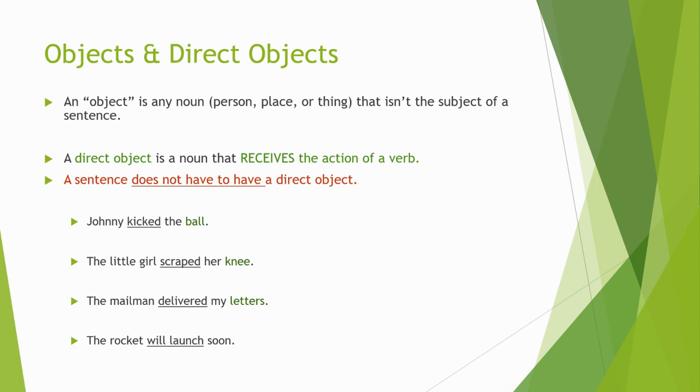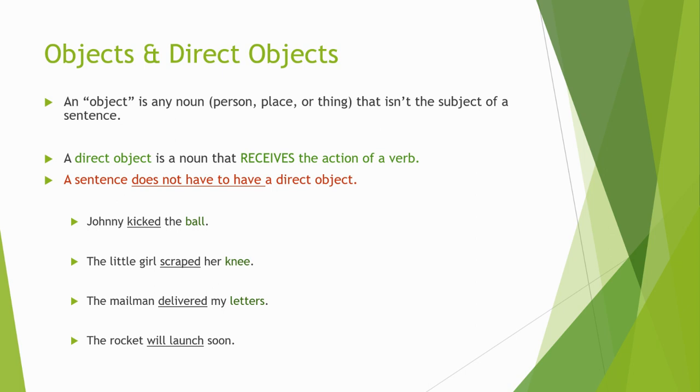So, direct object. Let's take a look at some examples here. Again, a direct object is a noun that receives the action of the verb. What does that actually mean? What does that look like? So, here's three examples, and then the fourth one is a non example. Johnny kicked the ball. So far we've been asking the question who or what does the action in order to find the subject. So who or what kicked? Well, Johnny kicked. Johnny's the subject.